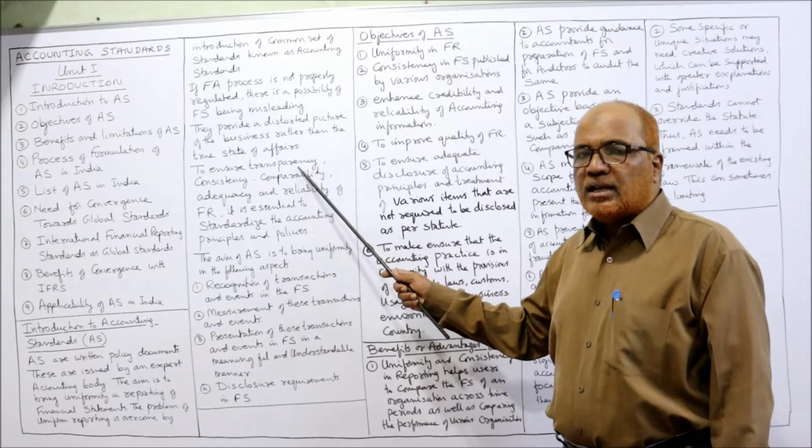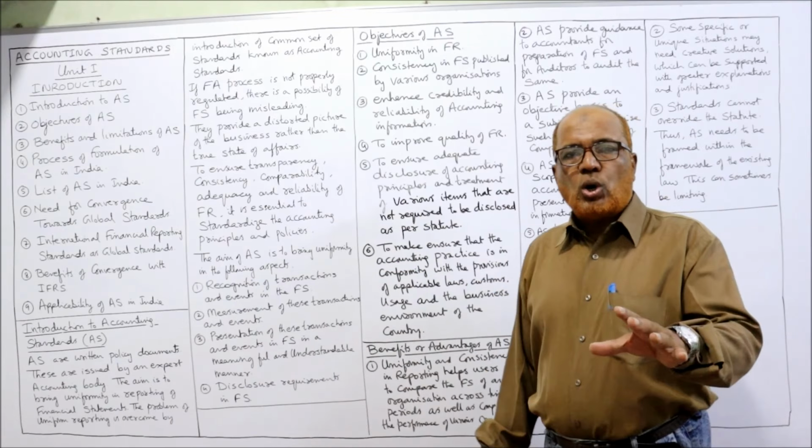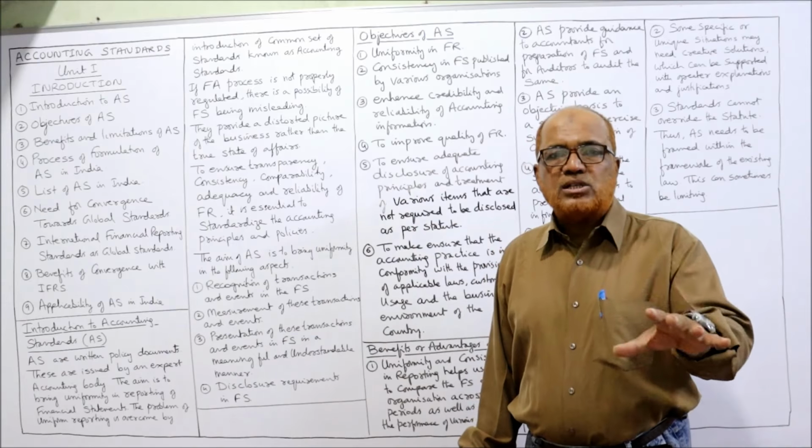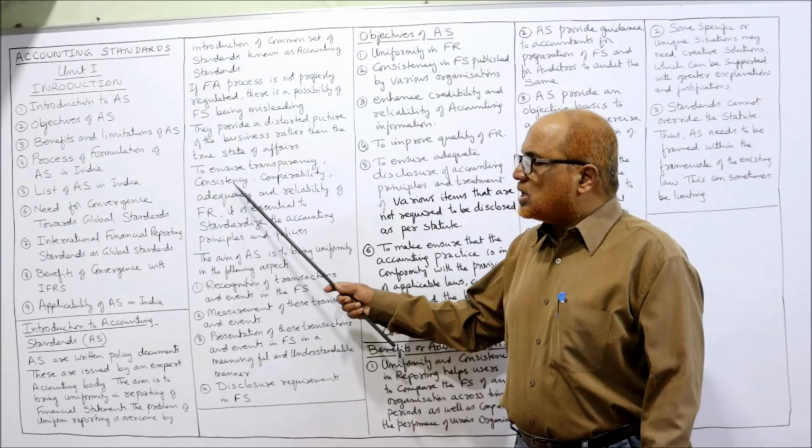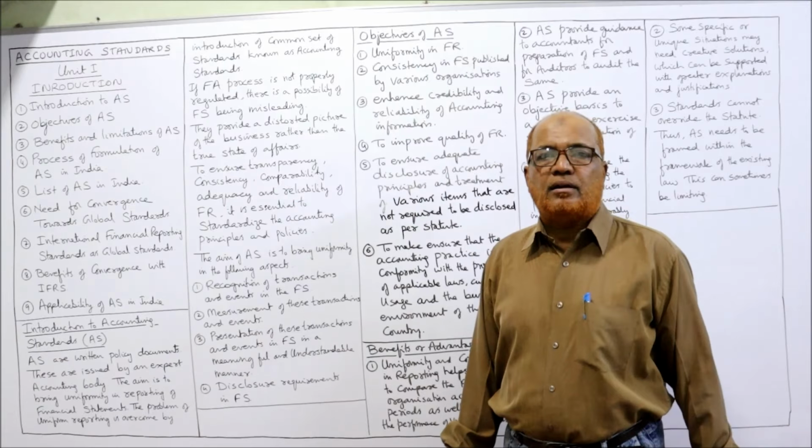Now, to ensure that the accounts are transparent and consistently prepared, and to ensure comparability, adequacy and reliability of financial reporting, it is essential to standardize the accounting principles and policies.